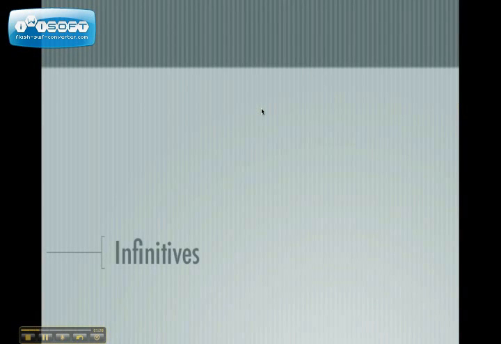So now we have infinitives. In my opinion, this is the trickiest verbal, so I really want to explain this more carefully. Infinitives are verb forms that act as nouns, adjectives, and adverbs. So right off the bat, it can be a lot of things, and it can be a little bit confusing. A lot of people think to just look for the to. But an important note: infinitives are usually preceded by to, but not always, and I'll get back to that later. But I want to highlight that.